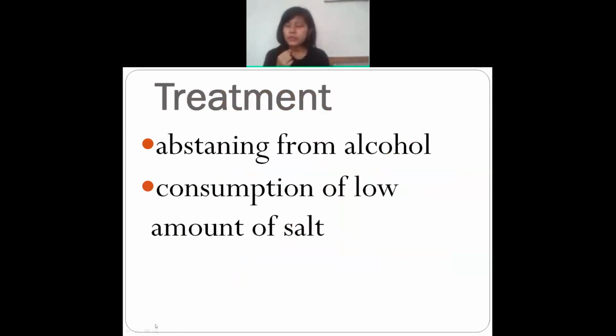Okay, so next is treatment. What can be the treatment for this ascites? The first one is abstaining from alcohol. Abstaining from alcohol means what? A person should totally cut out the alcohol. If a person is having too much alcohol, they should cut out.